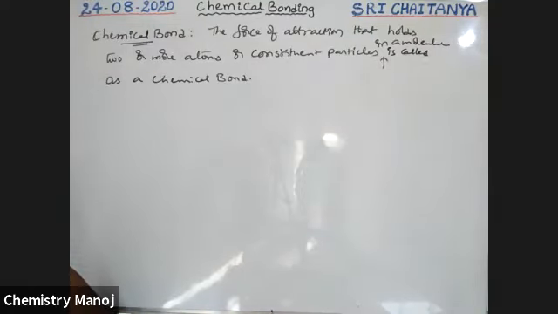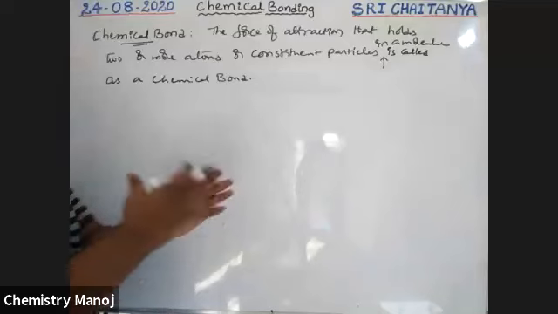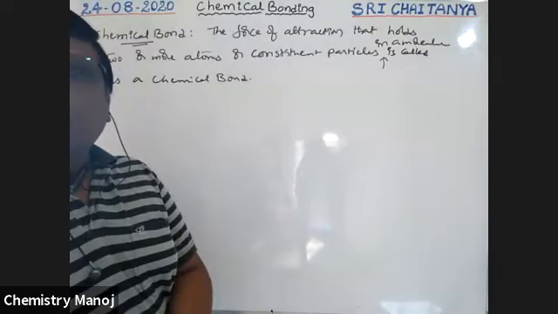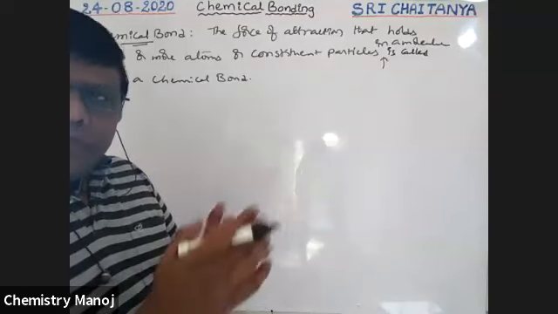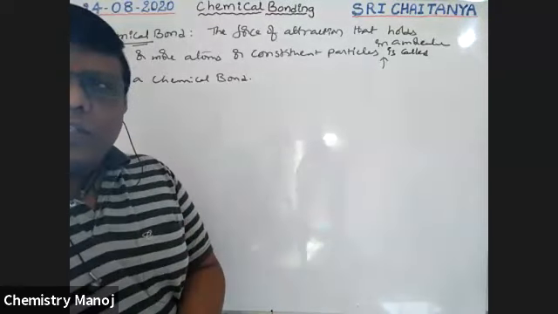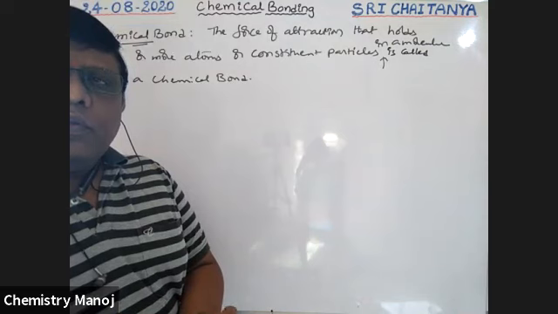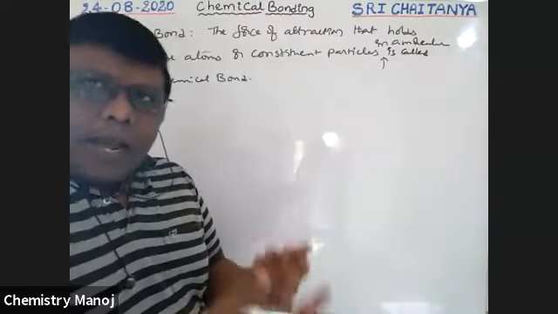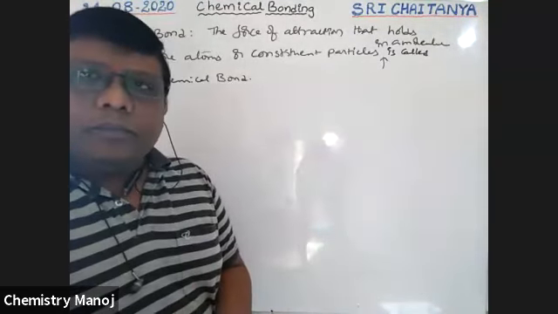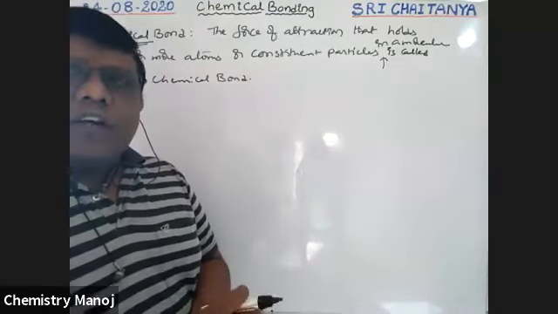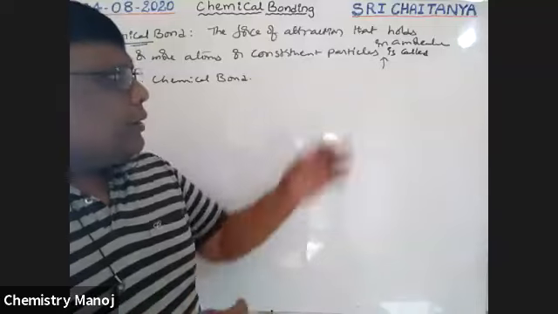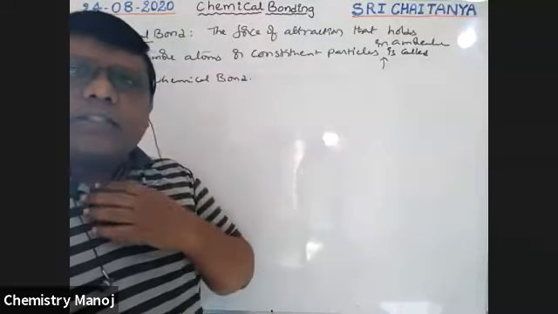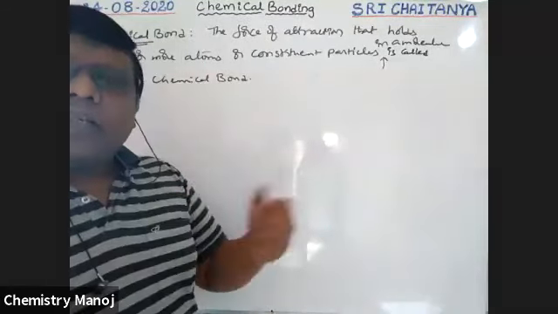So during the formation of a molecule, which is a combination of two or more atoms, there is an attractive force between those atoms. Those particles may be atoms or ions, whatever it may be. That force of attraction that holds those two or more atoms in a chemical molecule is called a chemical bond. That is nothing but attraction.